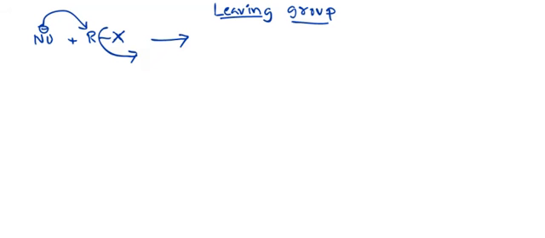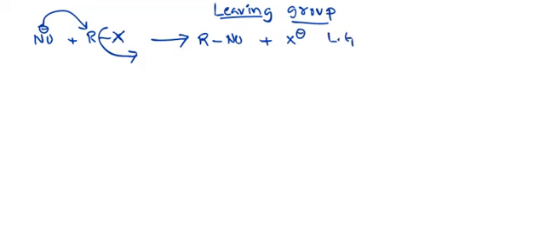The one which is leaving from the substrate is called the leaving group. Here there is a formation of a bond between the nucleophile and the alkyl group, and next X minus leaves the substrate. So X minus is a leaving group here.